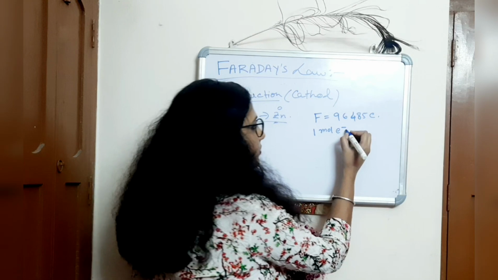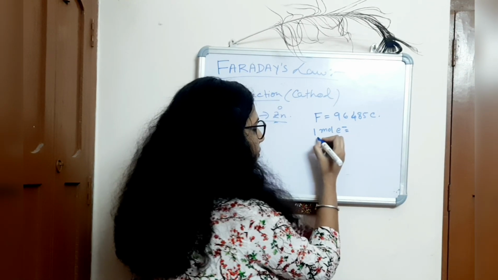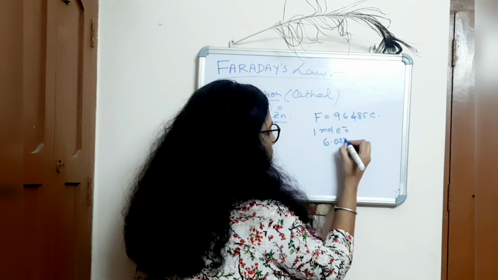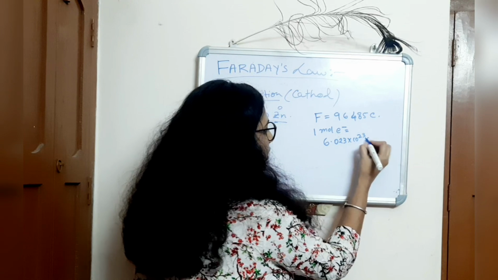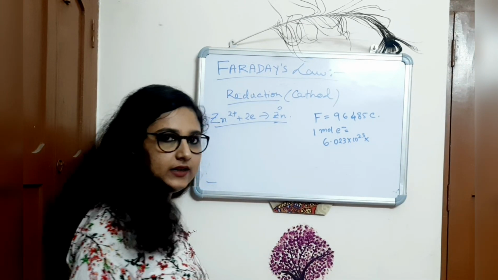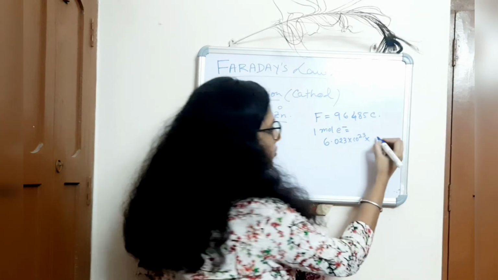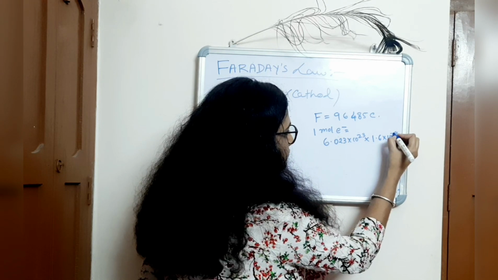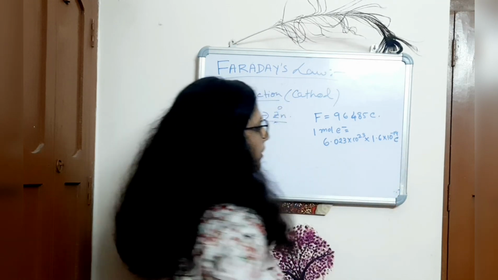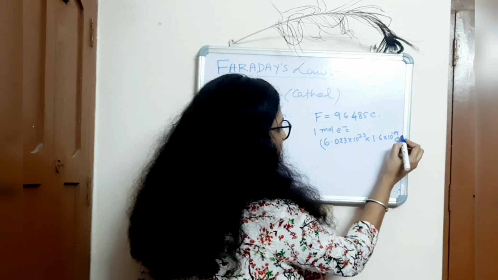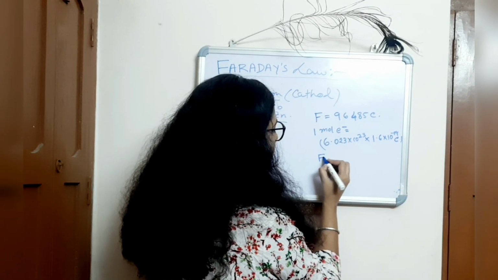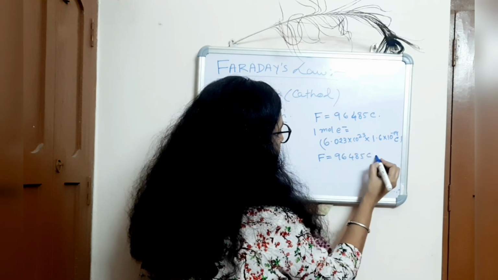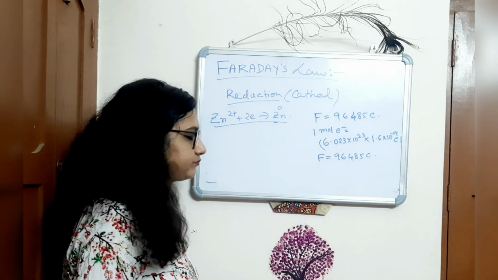So the charge of 1 mole of electrons means that the number of electrons is the Avogadro number, that is 6.023 into 10 to the power 23, into the charge of 1 electron, that is 1.6 into 10 to the power minus 19 coulomb. If you multiply this, you get the value of F, almost equal to 96485 coulomb. This is the Faraday.